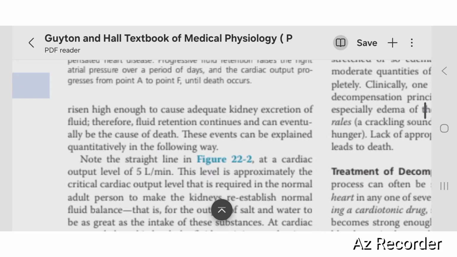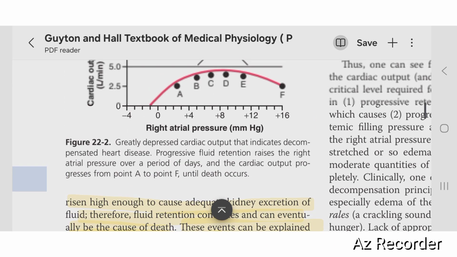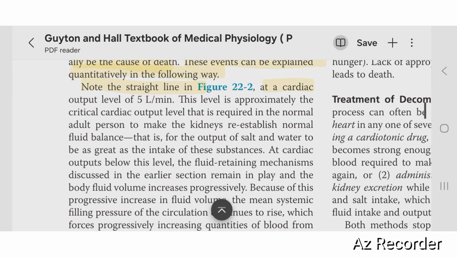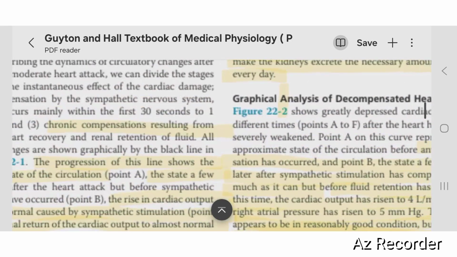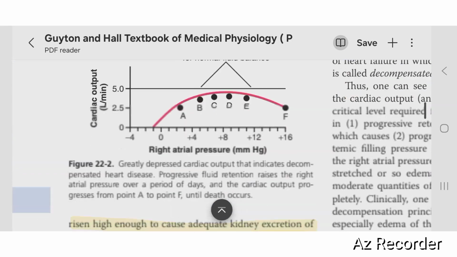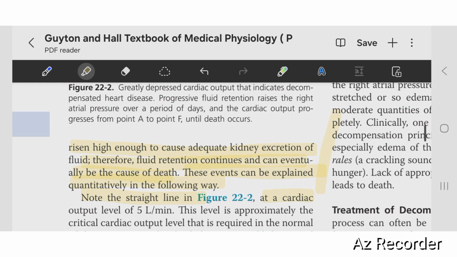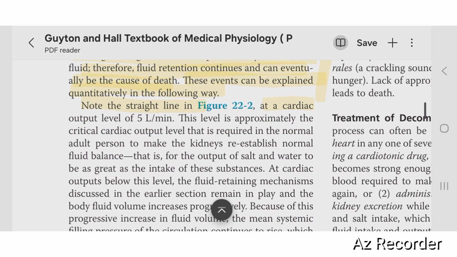The cardiac output has not risen high enough to cause adequate excretion of fluid, therefore fluid retention continues.